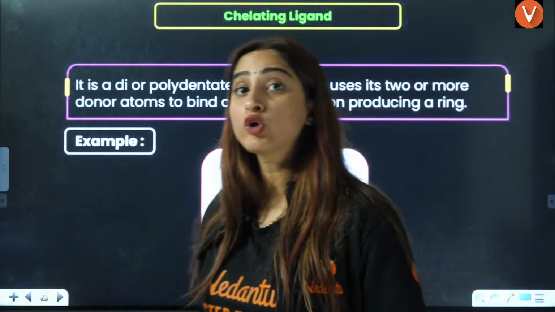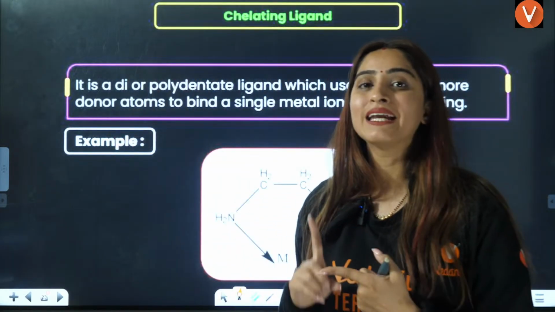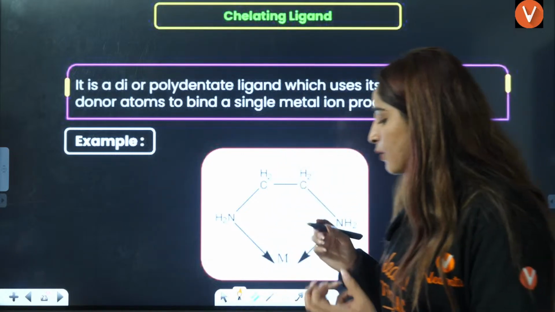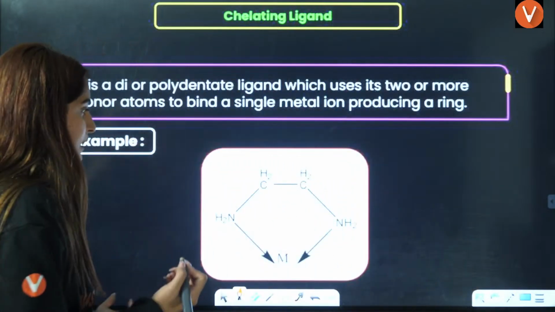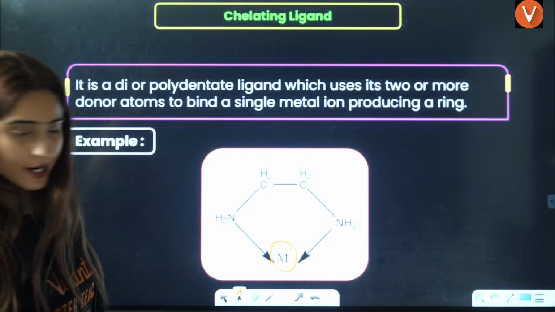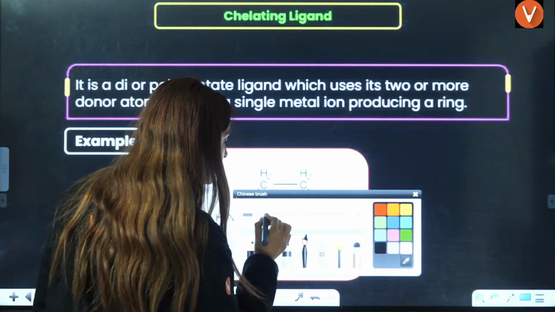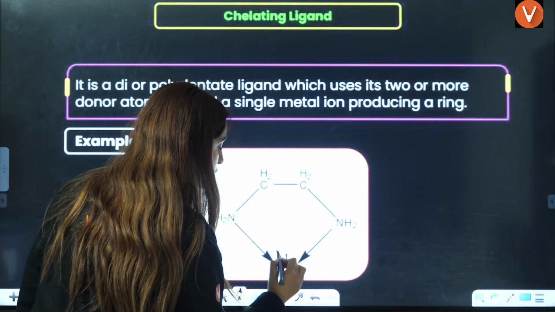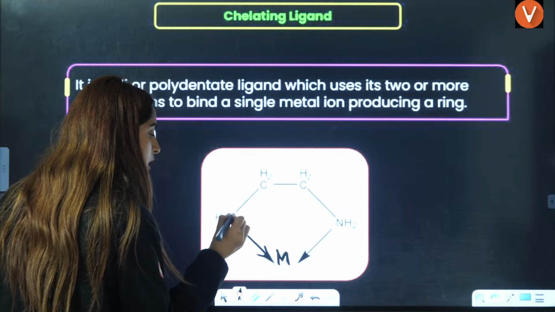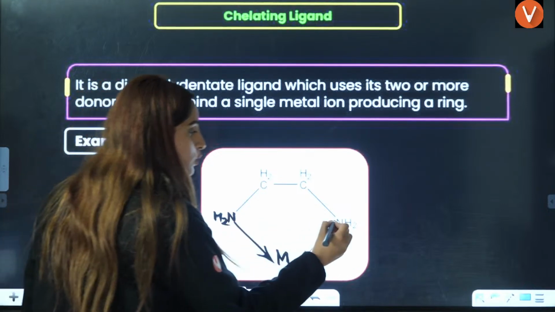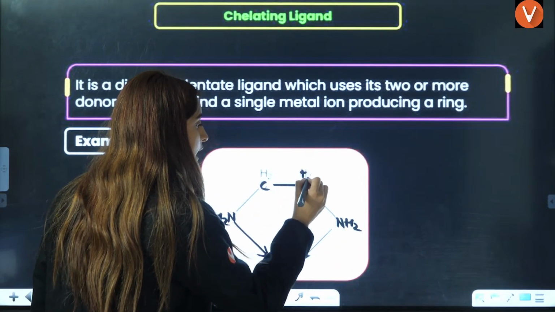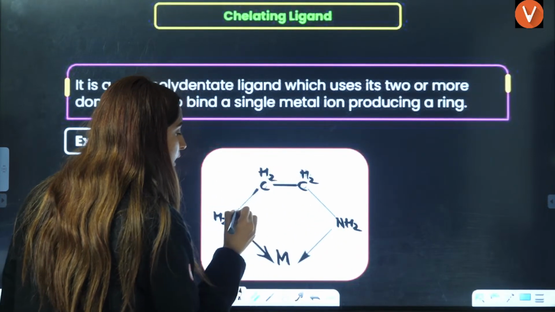Okay. Now, next is chelating ligand. I told you about bidentate ligands, okay? Bidentate ligands are responsible for chelation. So, basically what happens here, let's say you have a metal here. I'll just rewrite it, right? So, this is the metal, okay? Now, here you have this donation, NH2. Here you have this donation, NH2. This is ethylene diamine, right? This is ethylene diamine.